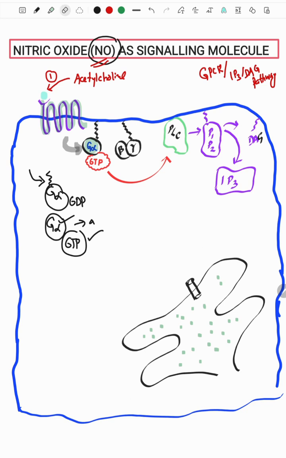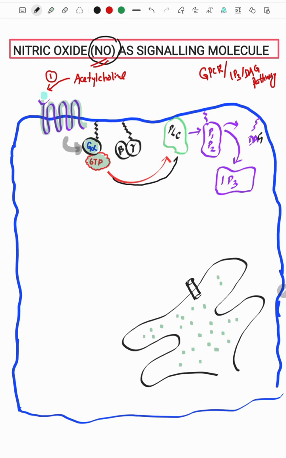Whenever there is the GTP bound form of the G alpha subunit, it is always going to be active. This is what we have shown you right here in this example. So the G alpha subunit bound with GTP is in the active state, and this alpha subunit then goes and activates what you call phospholipase C. So PLC is an important enzyme, phospholipase C.